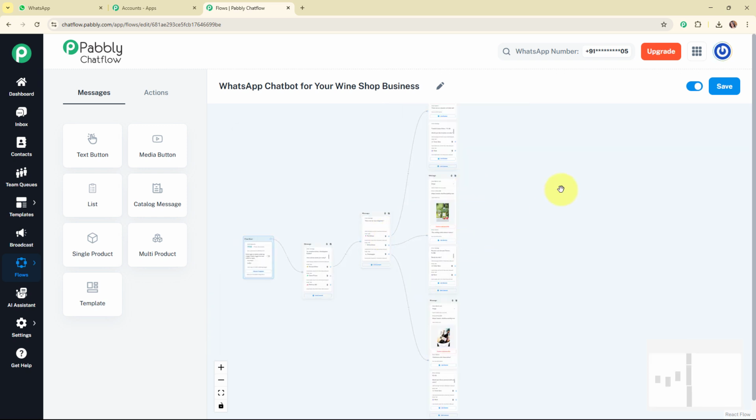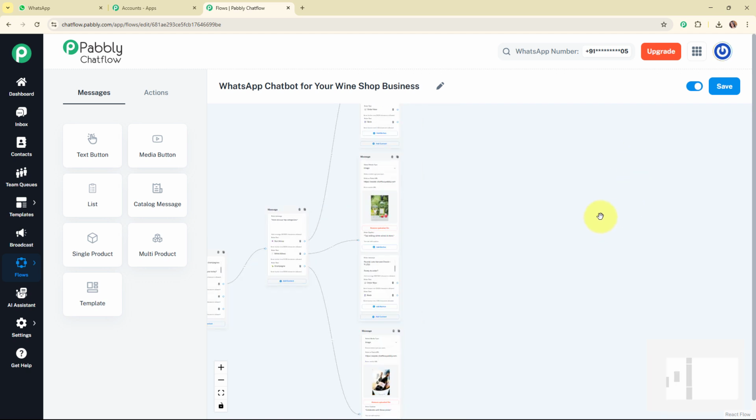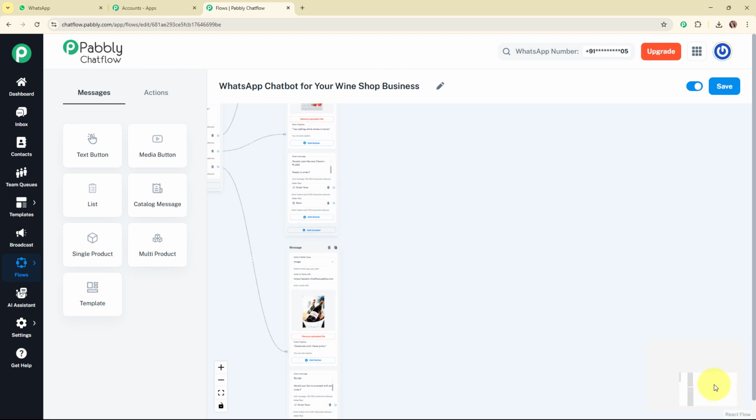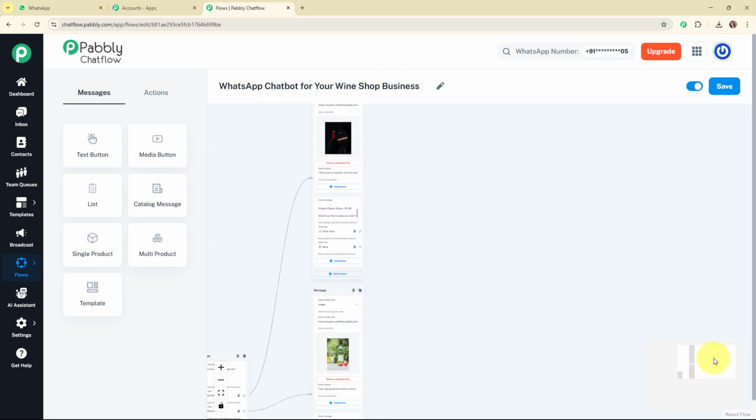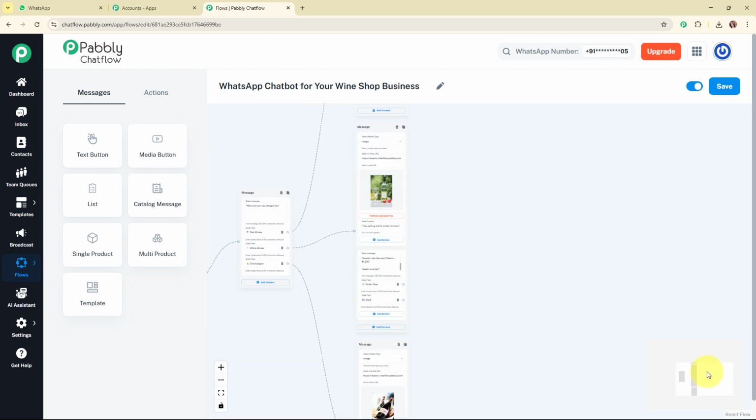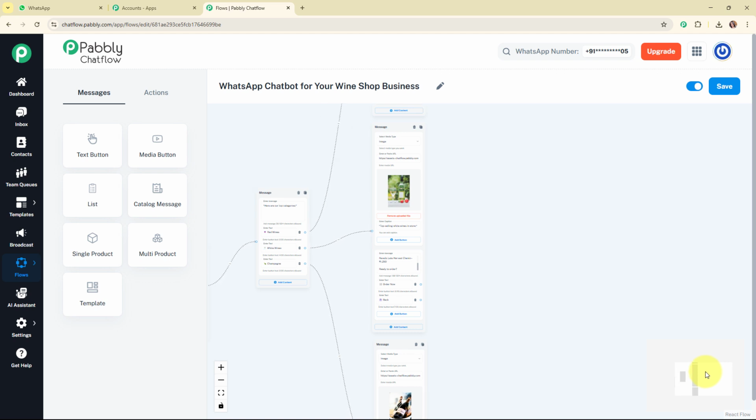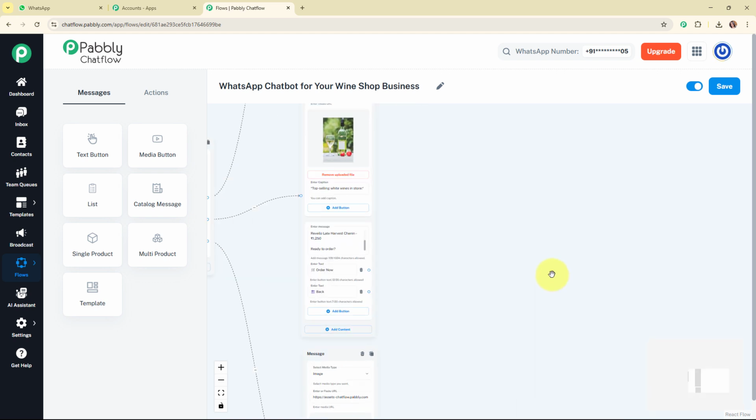Alright, so here you can see I have successfully added a media message box for each of the quick reply buttons, that is White Wines and the Champagne as well. Alright, so with this we have successfully set up these quick replies buttons in the WhatsApp chatbot. And here you can see I have added the quick replies buttons as Order Now and Back. So now we are going to move further with the Order Now quick reply button.